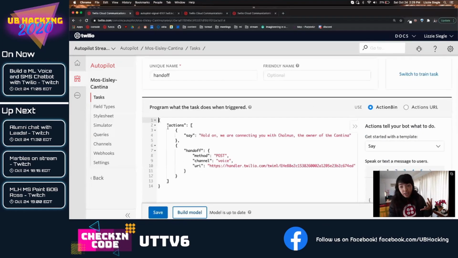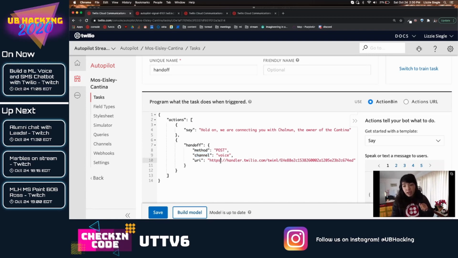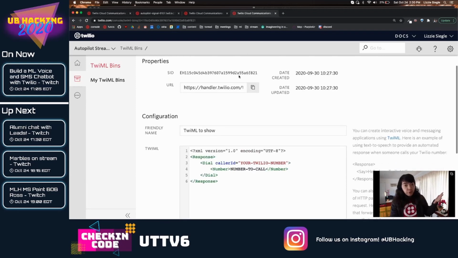We go to program, we see it's the actions array. We say, hold on, we're connecting me with someone, and then handoff. Again, we have our post method, one of my favorites, channel, voice. So this will not work over text. That's important to note. Then we point to a URI, which is our Twiml bin, the service environment for Twiml or Twilio XML. In the middle of an existing phone call, we have a response and then a dial. We use the caller ID, the Twilio phone number, and then the number to call.